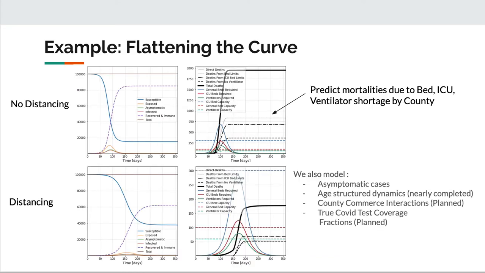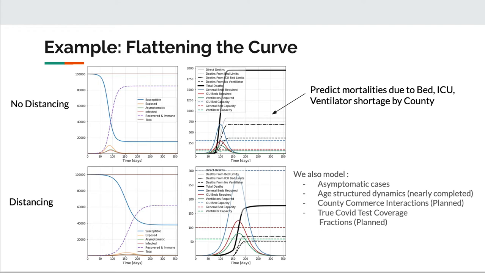Here are some of the example outputs from PySeer. In the top left, we see the implications of no distancing measures being taken, which results in a sharp peak that exceeds hospital capacity substantially. Instead, if social distancing is implemented, as in the bottom figure, we can significantly reduce the death count because we've reduced the level of saturation of hospitals substantially.